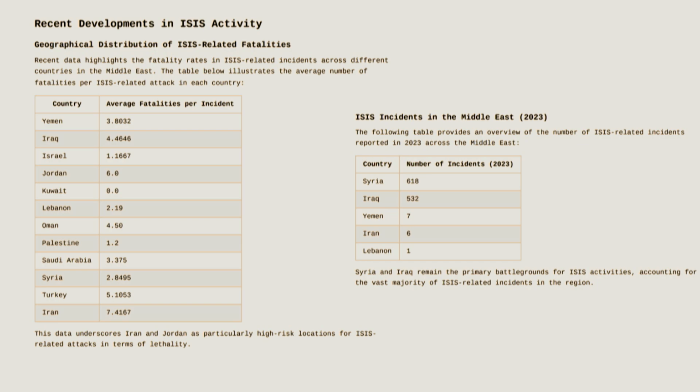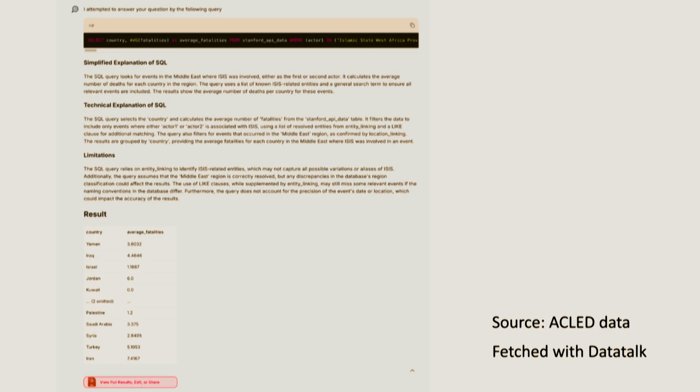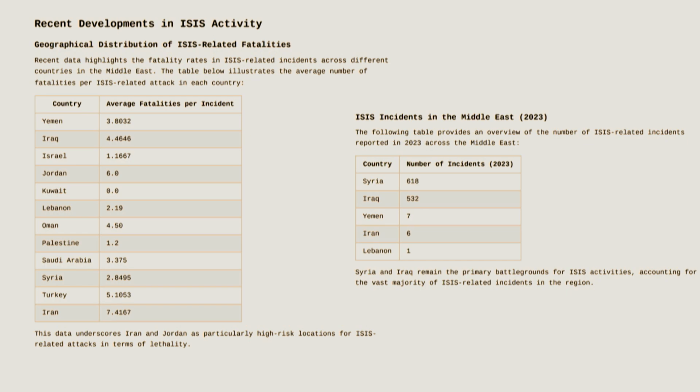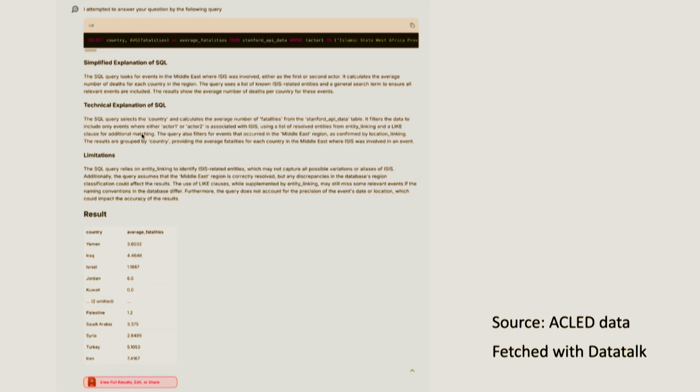Okay. You can see that here are 2 of the tables he does. And the table is actually from DataTalk, right? This is the same table you had on the average fertilities over there, the same table as we had here. And the idea is you can click on this to see a detailed report of what the database actually did, so that people can understand the combination better.